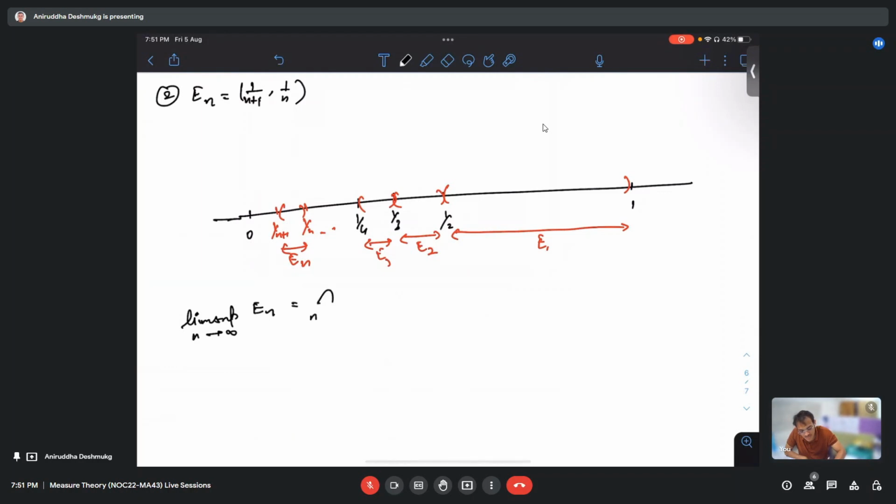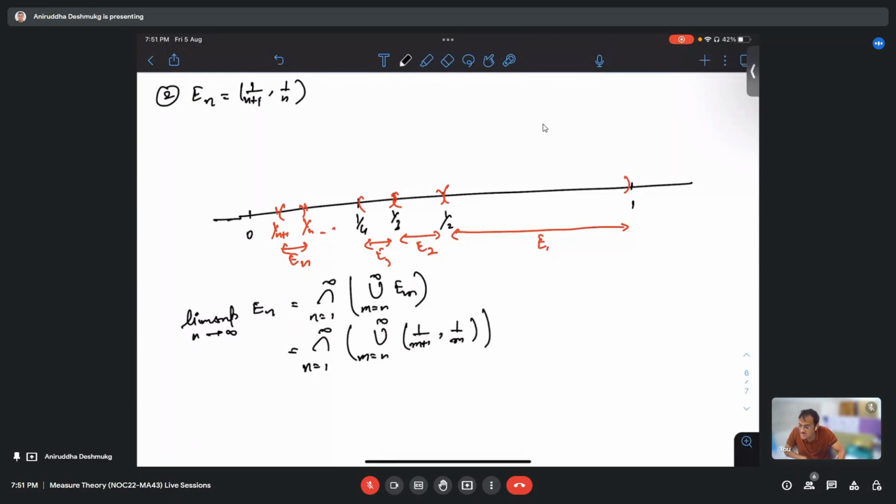By definition, lim sup is the intersection over n of unions from m equals n to infinity of Em, so n from 1 to infinity, union m from n to infinity of 1 over m plus 1 comma 1 over m. Okay, so Vishal, can you tell me what this union is?